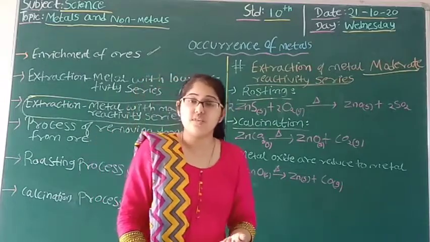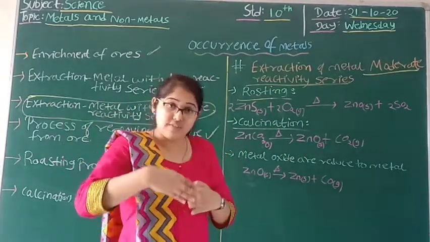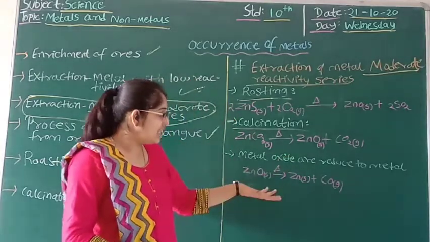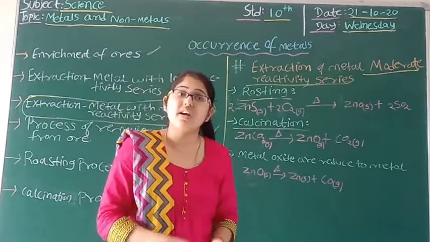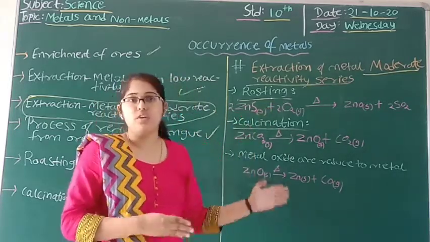So if we use calcium or aluminium, that is a highly reactive metal, for this process, then definitely that metal will replace the metal in these oxides, and due to this we will be able to get the metal in pure form.